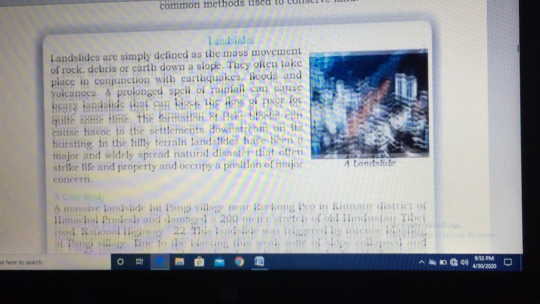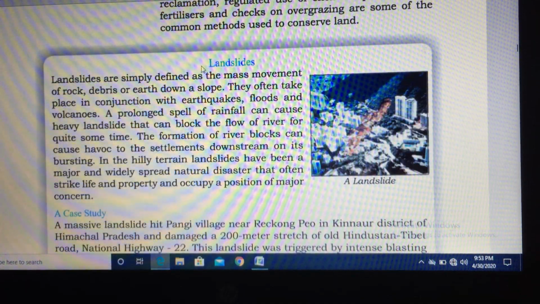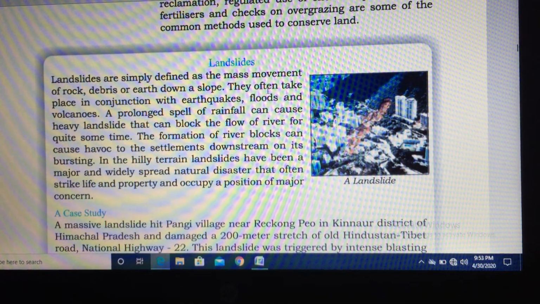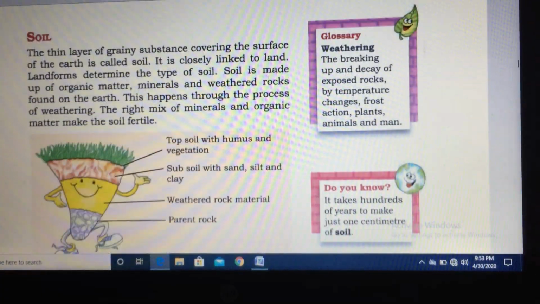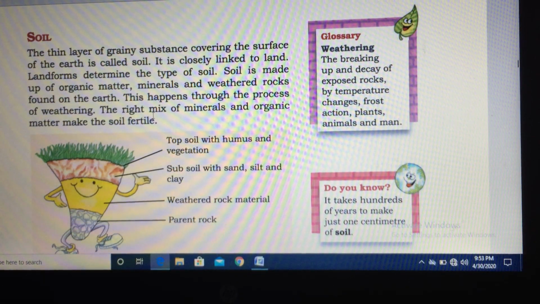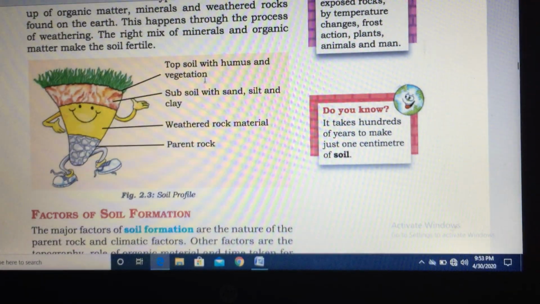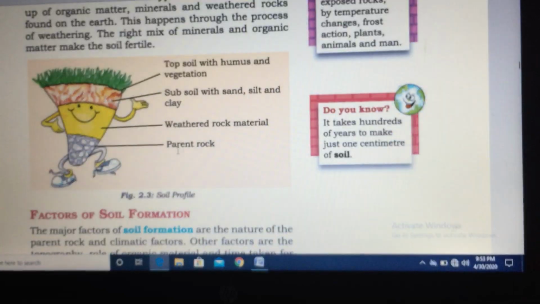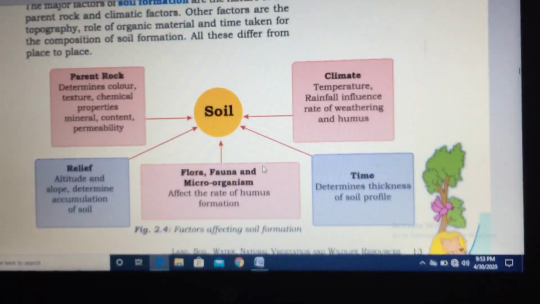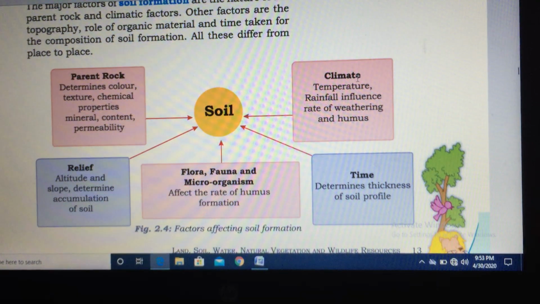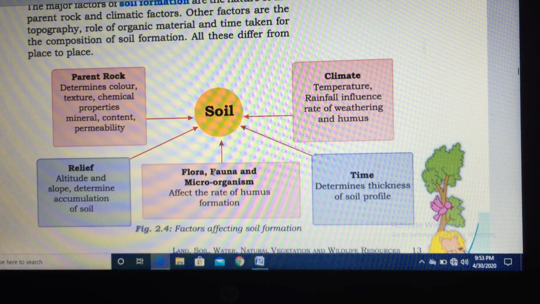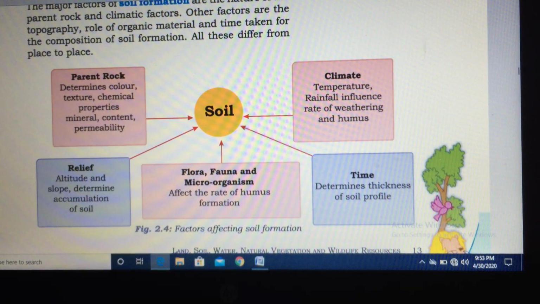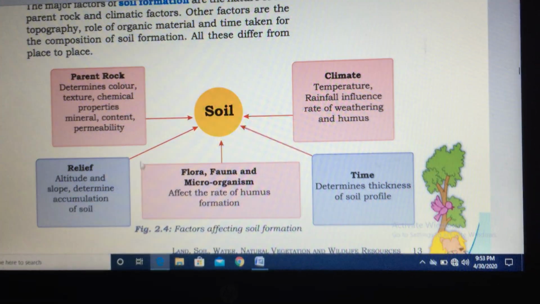Then we discussed conservation of land resources, and this is the case study of Pangi village. Hope you remember we studied the case study of Pangi village and landslide. And this is the soil, the next resource which we studied. This is a soil profile: topsoil, subsoil, weathered rock, parent rock. We discussed this. And the formation of soil, 5 important factors in soil formation: parent rock, relief, flora, fauna, climate, and time. We discussed all these 5 factors in detail.